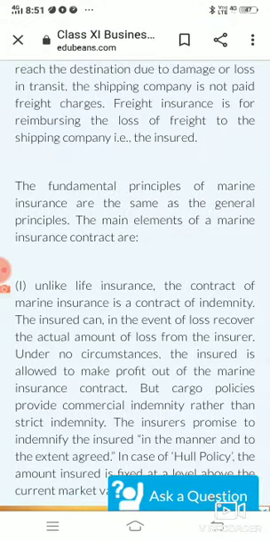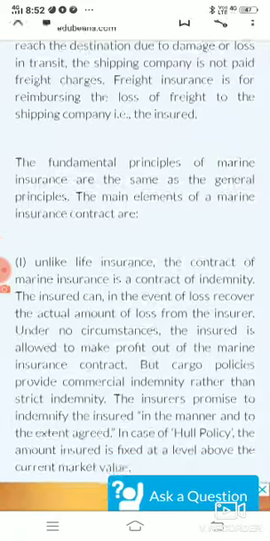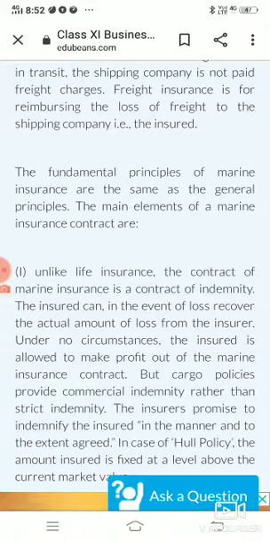Now we will be talking about the principles of marine insurance. So students, this is very simple. All those principles which we have learned in the general principles of insurance are covered in marine insurance also. It means the principles of insurance and the principles of marine insurance are the same. Let's see what they are. Now the first principle is, unlike life insurance, the contract of marine insurance is a contract of indemnity. It means the first principle of marine insurance is that marine insurance is a contract of indemnity.